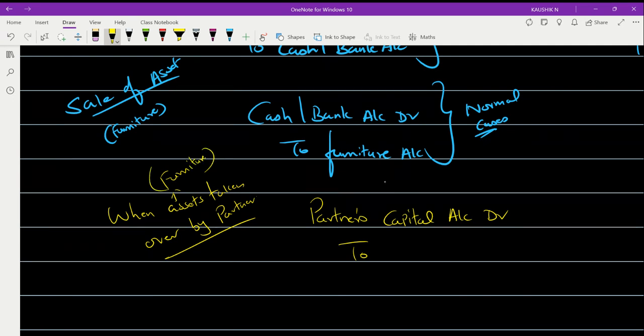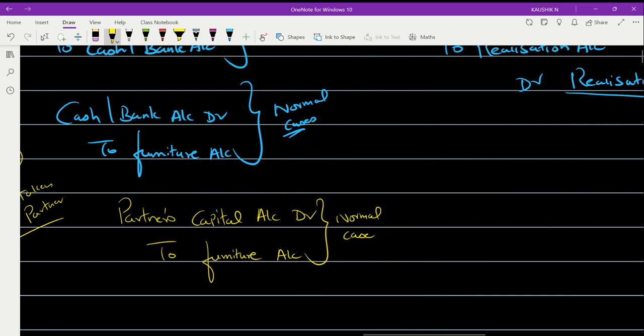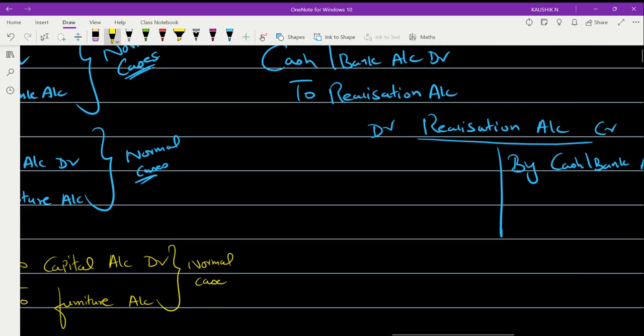If it's furniture, we'll record it as to furniture account. This is in the normal case, up to retirement. When it comes to dissolution, the place of furniture will be swapped by your realization.